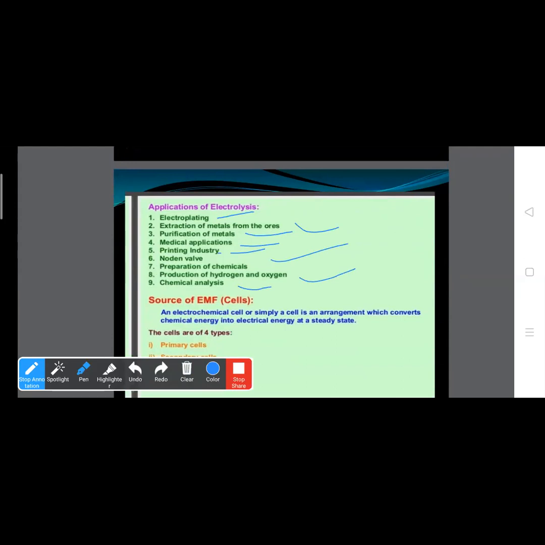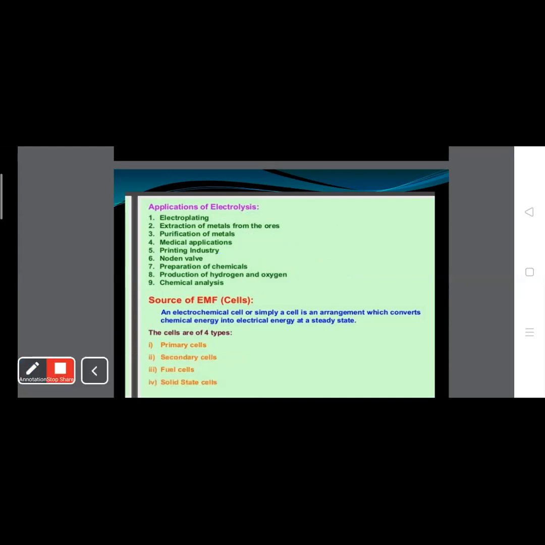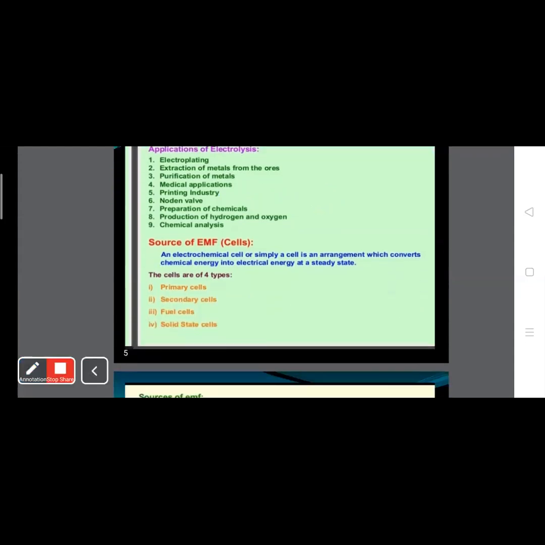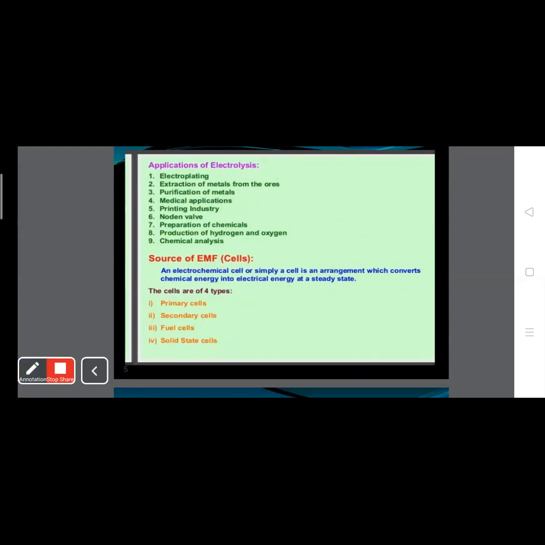So what is a cell? As I told you, an electrochemical cell, or simply a cell, is an arrangement which converts chemical energy into electrical energy at a steady rate. There are four types of cell: primary cell, secondary cell, fuel cell, and solid state cell. Now we will discuss only two types: primary cell and secondary cell. Okay, so what is a primary cell or secondary cell?